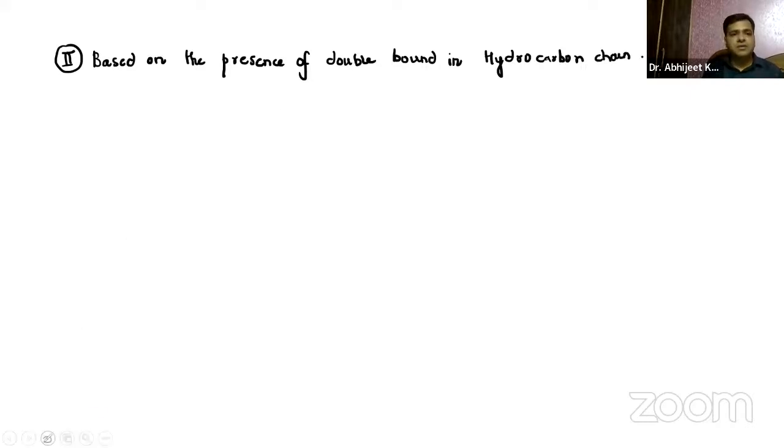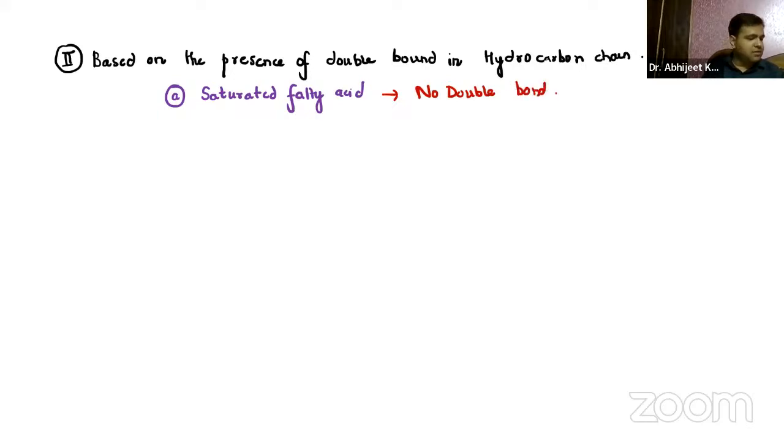They are divided into, the very first one, guys, you should know, saturated fatty acids. The saturated fatty acids contain no double bond. The double bond is absent.